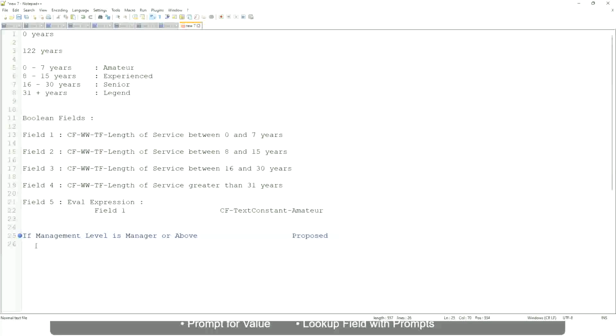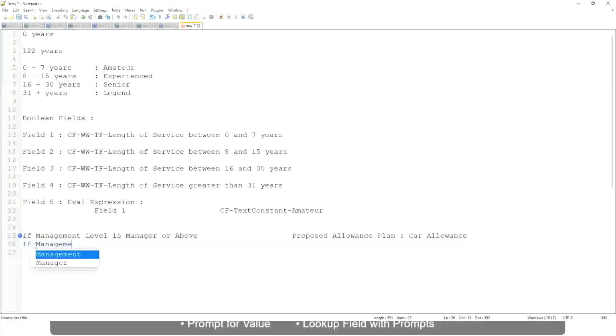If the management level is manager or above, we are going to find out what allowance plan are we going to propose for the new managers. So the proposed allowance plan will be, let's say, car allowance, right?